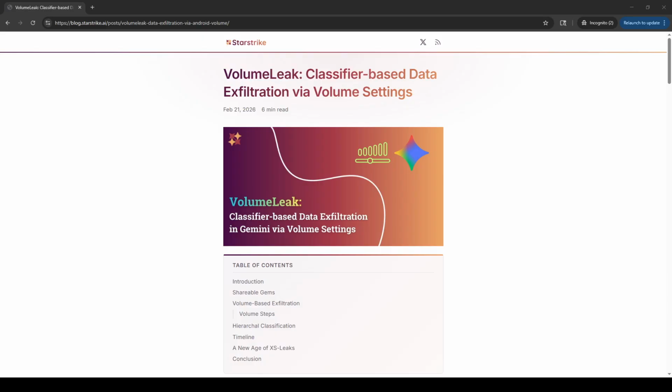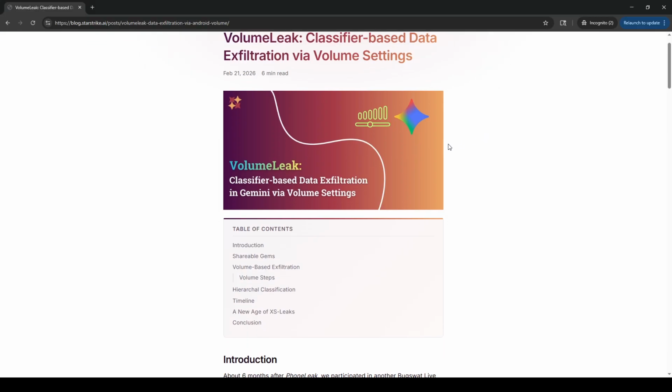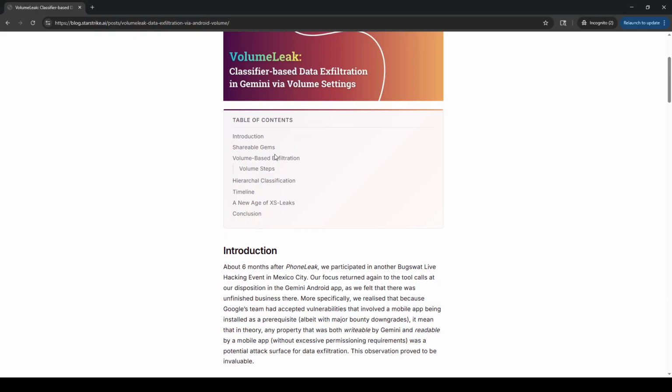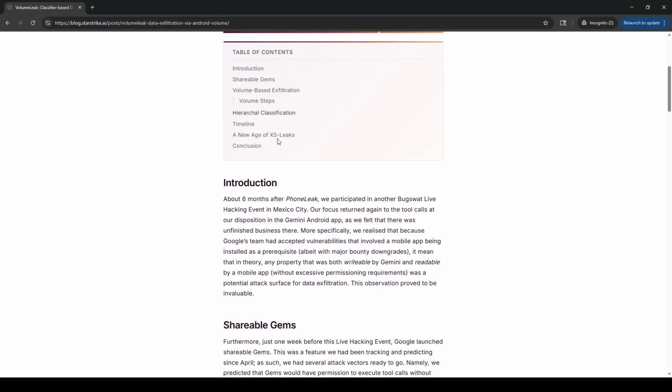But yes, this should be very interesting research, and it should be a really cool AI chain. And we're going to learn about Gemini gems, which the first part started to talk about, and apparently it was a really good attack surface. VolumeLeak, classifier-based data exfiltration in Gemini via volume settings. Okay, so that's not an exfil until it is. So here we go. Introduction.